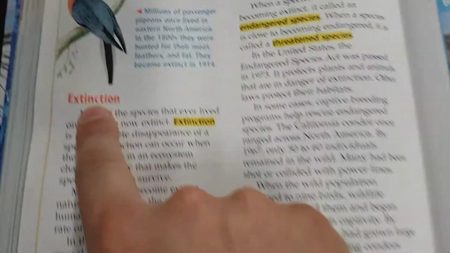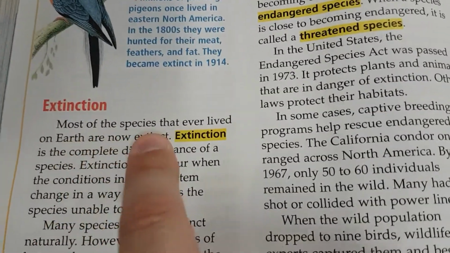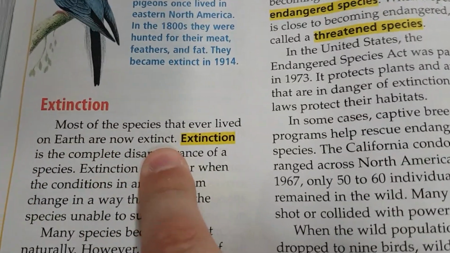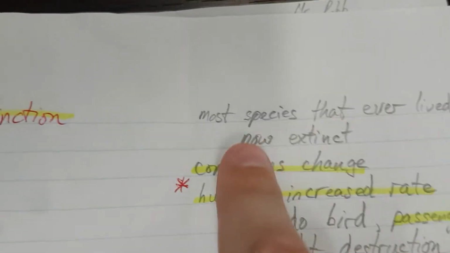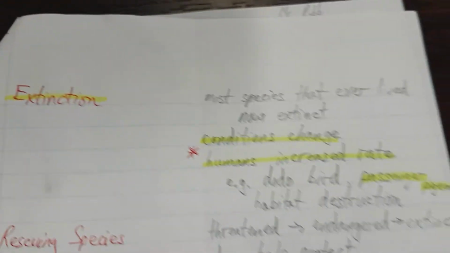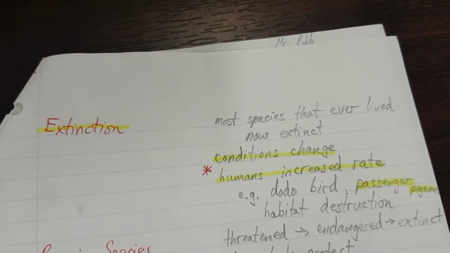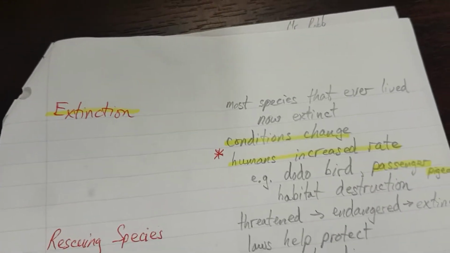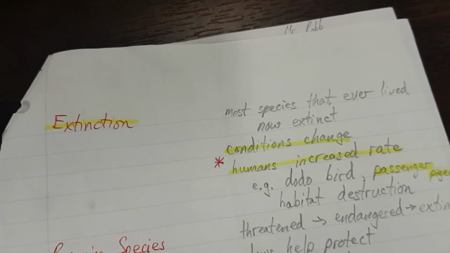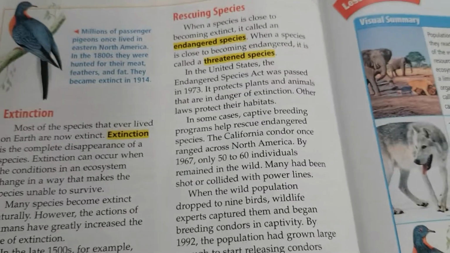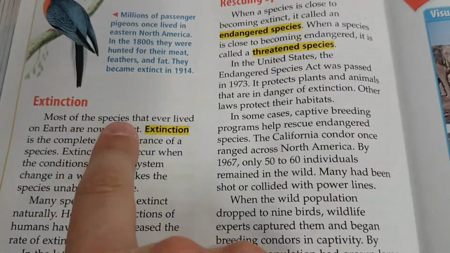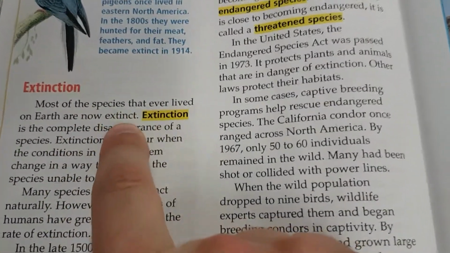Okay, extinction. Most of the species that ever lived on Earth are now extinct. Let's think about that. Dinosaurs, all extinct. Creatures that lived before the dinosaurs, all extinct. Ancient trees, plants, all extinct. So much stuff used to live so long ago, and the Earth is so old, that most of the species that have ever existed are already extinct.